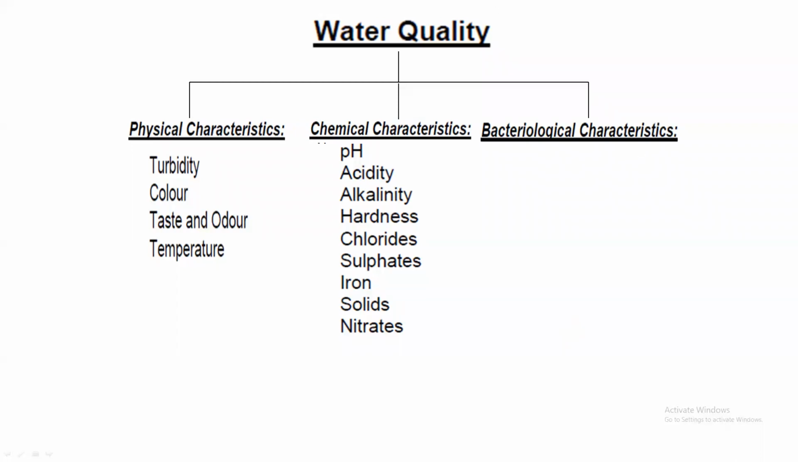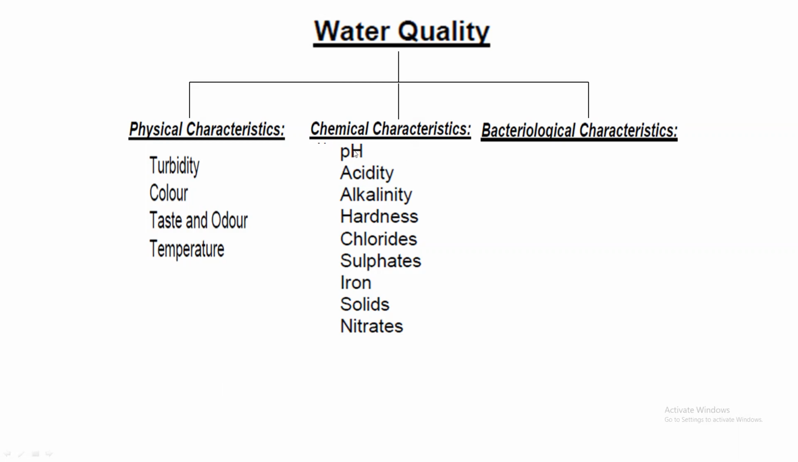Now the chemical characteristics. Under the chemical characteristics: pH, alkalinity, acidity, hardness, chlorides, sulfates, iron, solids and nitrates. Those parameters which are changing the chemical nature of water are known as the chemical characteristics.